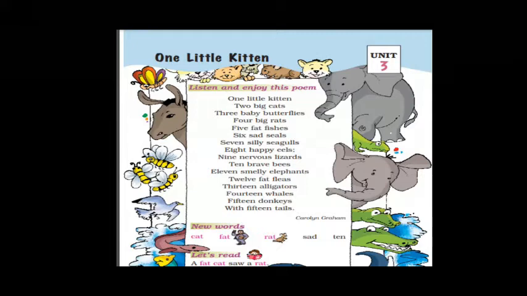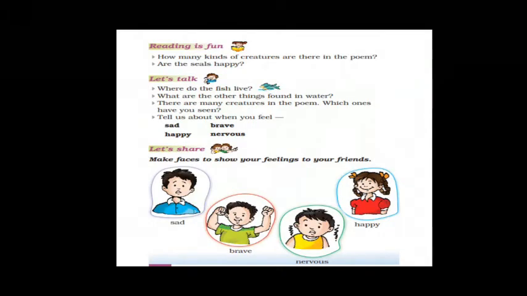So children, what you have to do is learn this poem, recite it and post it in the group. You have to make a video while reciting the poem and then post it in the group. You can hold some small animals with you, like if you have a small kitten. To make it more creative you can do an action, as well as hold a small animal or any insects of your choice, or you can take the flashcard of that insect, and then recite the poem and post it in the group.